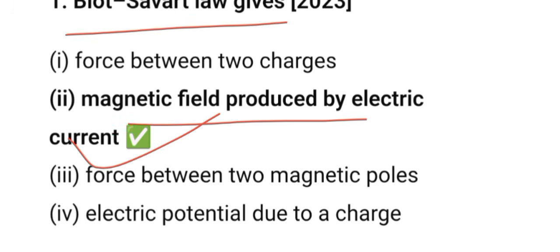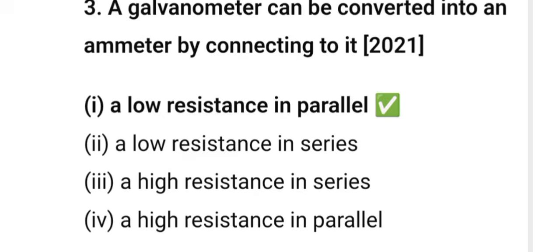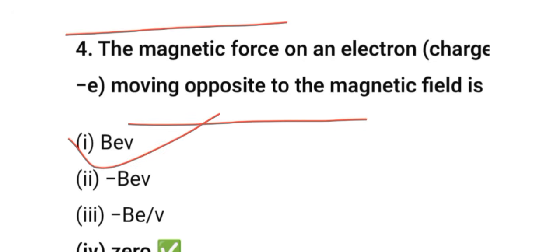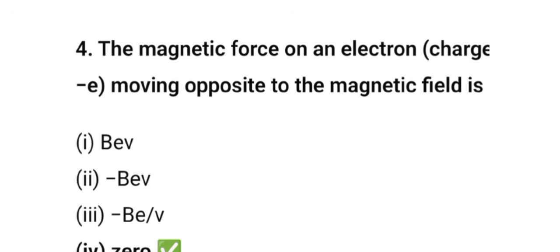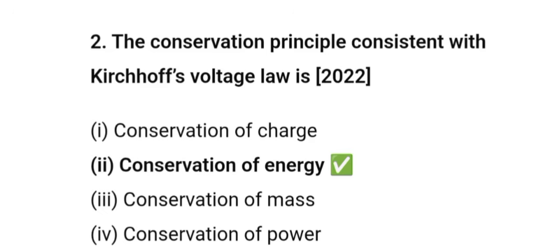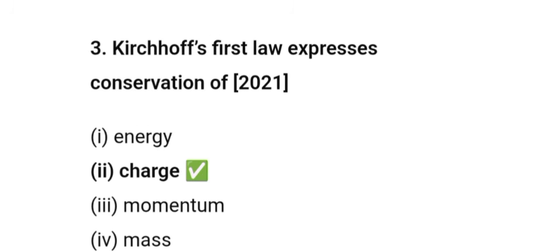The Biot-Savart law gives the magnetic field produced by an electric current. A galvanometer can be converted into an ammeter by connecting a low resistance in parallel. The magnetic force on an electron moving opposite to the magnetic field is 0. Two parallel wires carrying current in the same direction attract each other due to magnetic force. The conservation principle consistent with Kirchhoff's voltage law is conservation of energy. Kirchhoff's first law expresses conservation of charge.